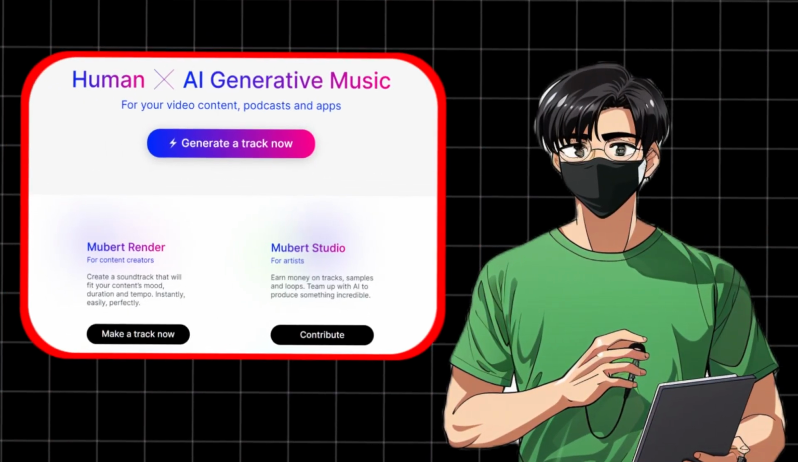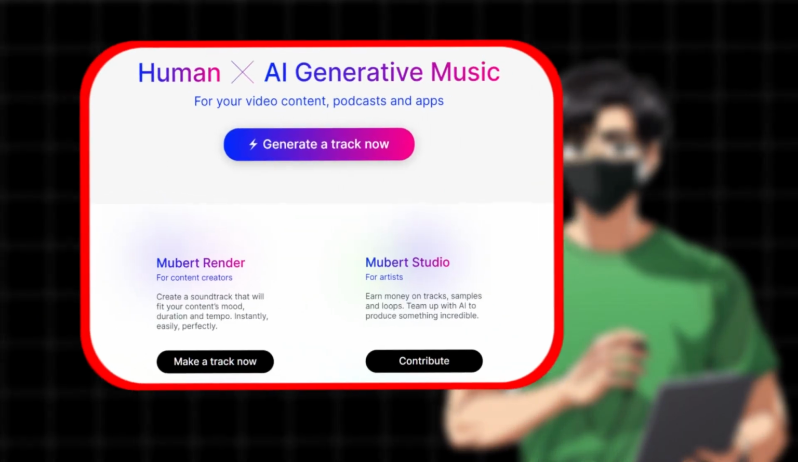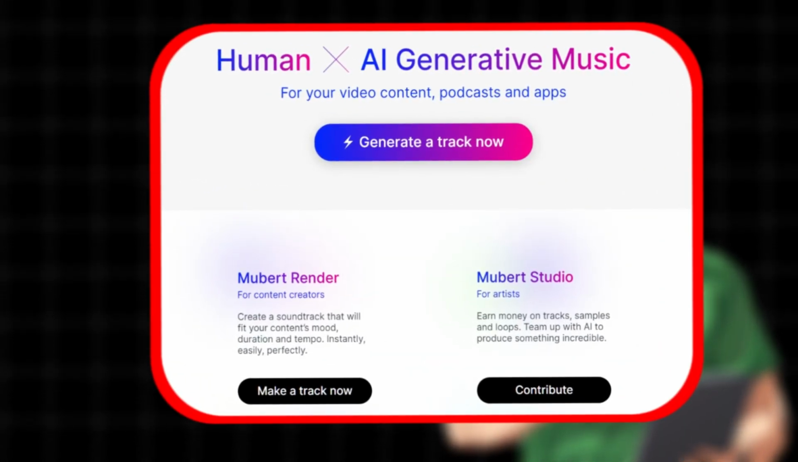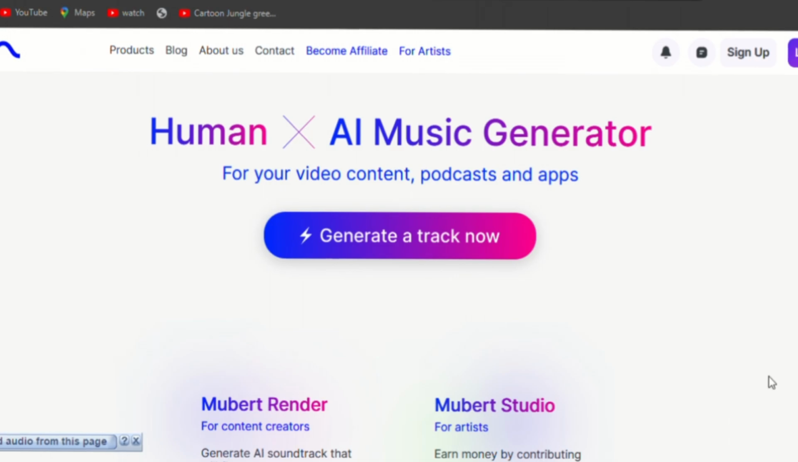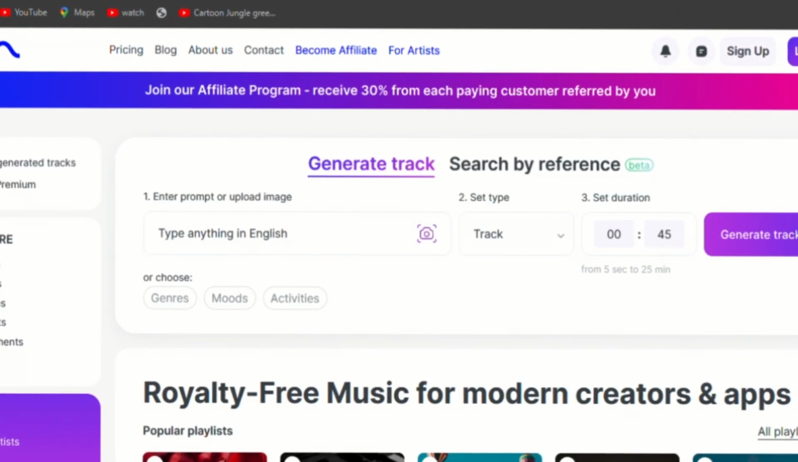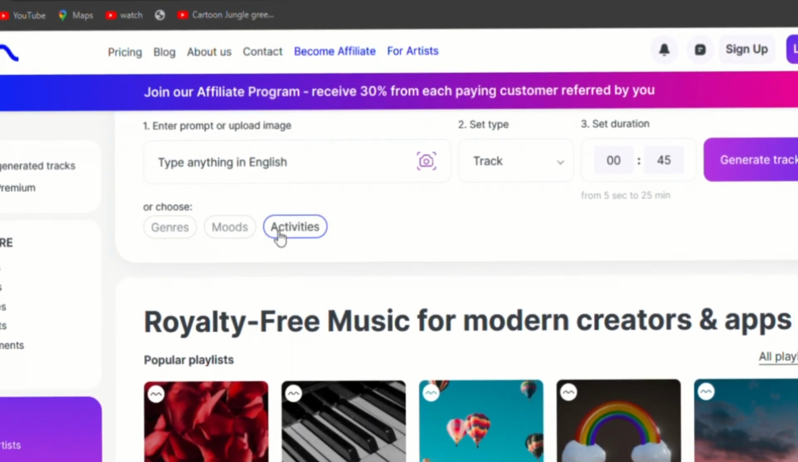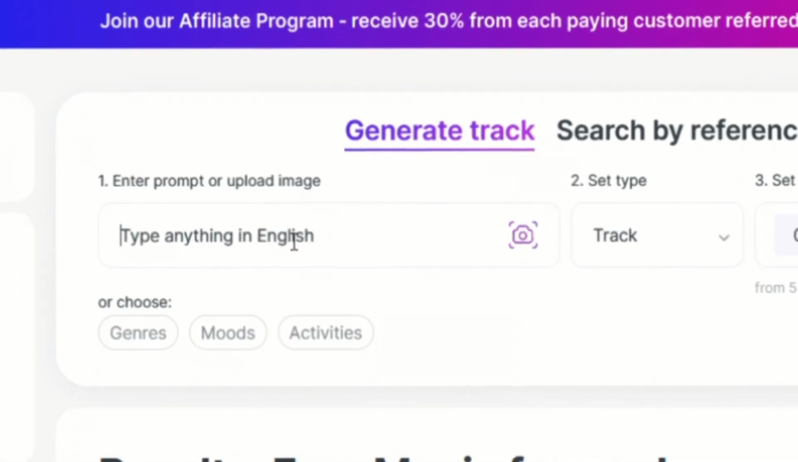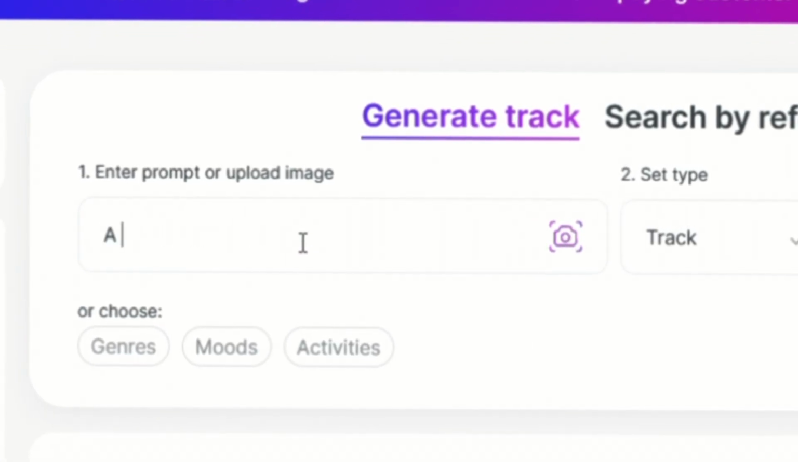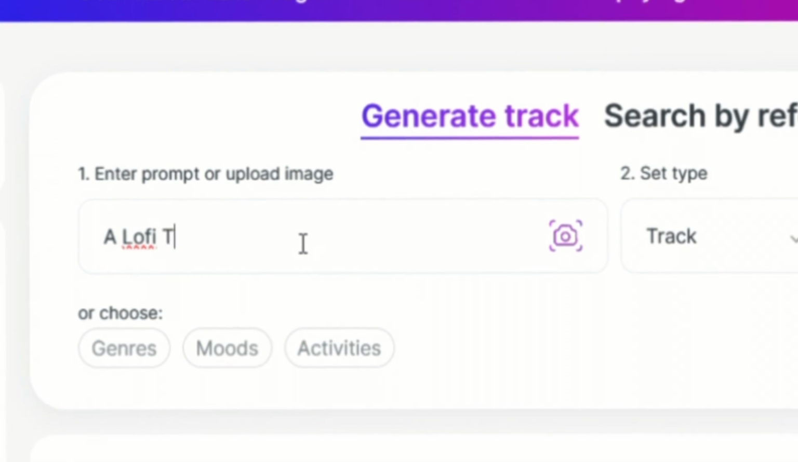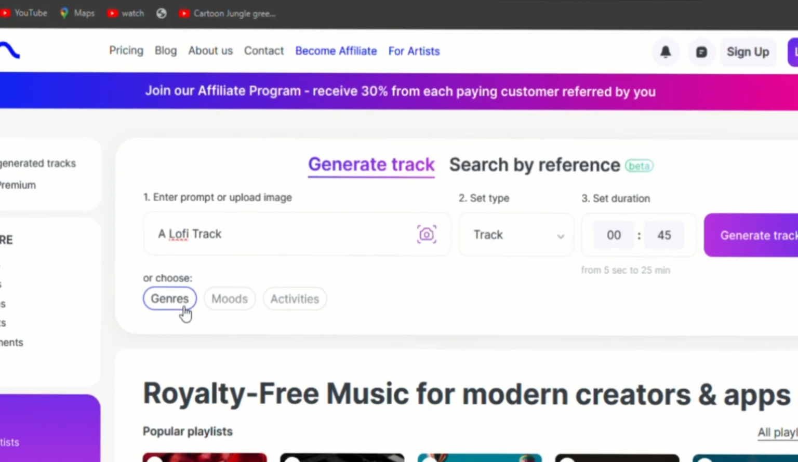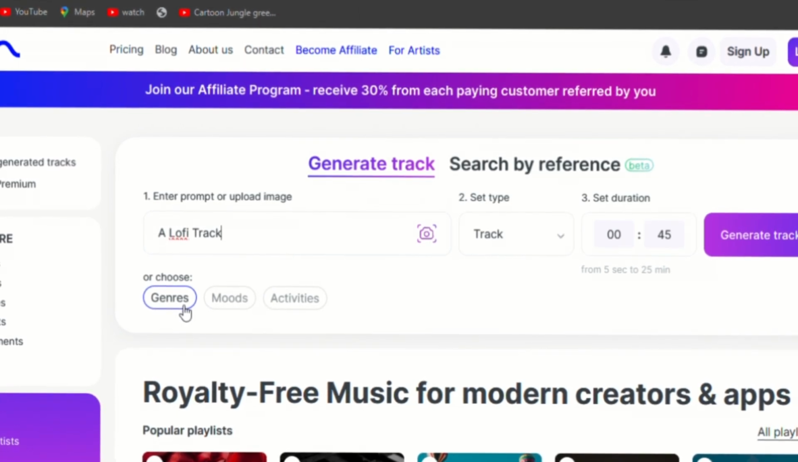I will use Moobert, an AI music generator where many creators get their music from. In order to create your own, click Generate a Track Now. On the next page, you have to enter some information about your music track. And like many other AI tools, it has a prompt box. Here you can enter your text prompt to generate music, or you can select genres, moods, and activities.